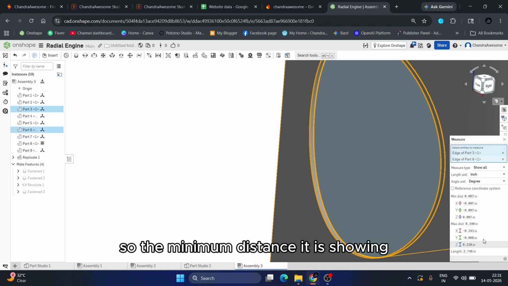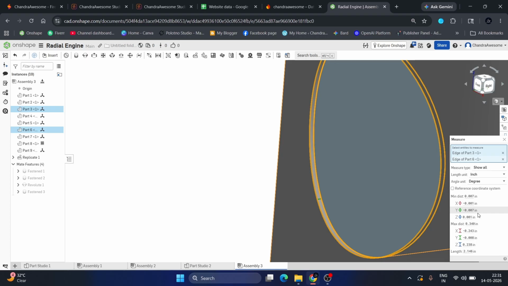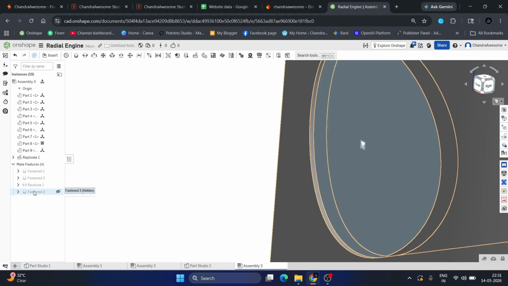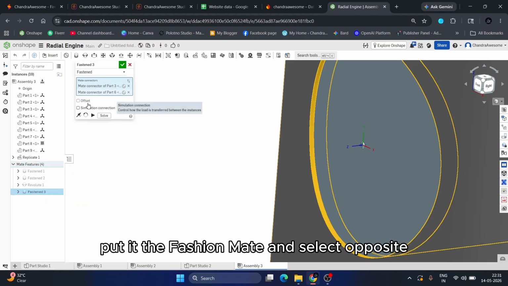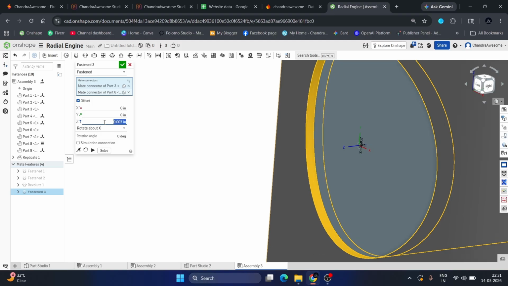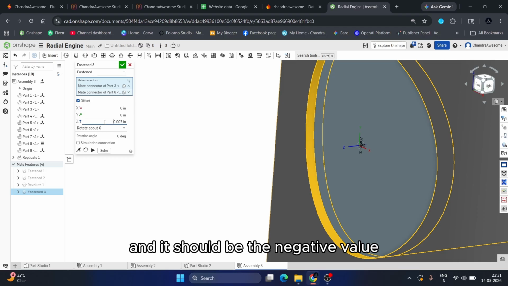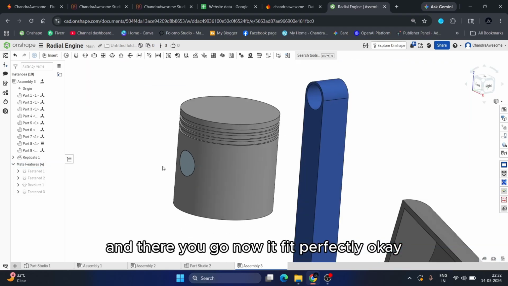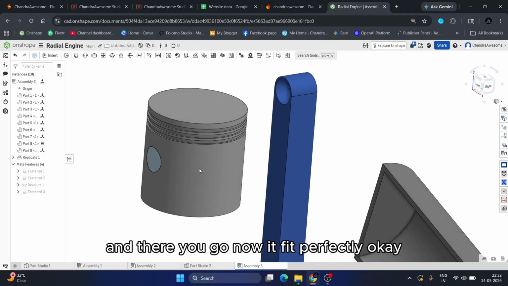The minimum distance it is showing is 0.007. So let's do that. With the fastened mate, select offset and give the value 0.007, and it should be a negative value. And there you go, now it fits perfectly.